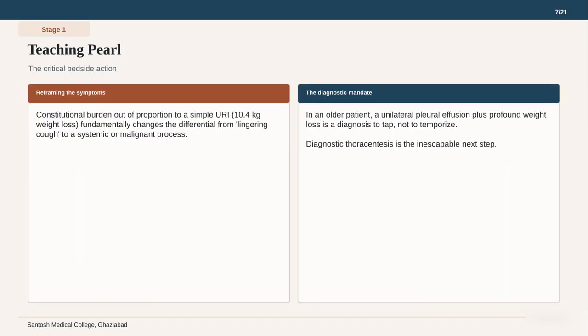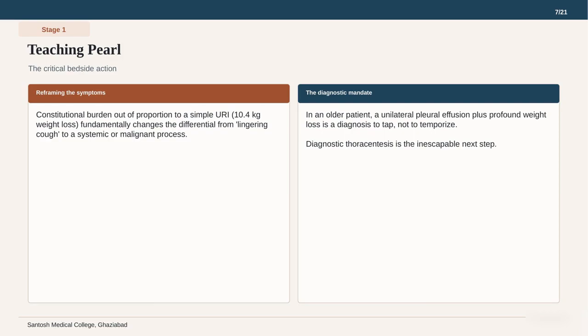This teaching pearl focuses on the critical bedside action required for this patient. As shown in the brown box on the left, the constitutional burden is out of proportion to a simple upper respiratory infection. A 10.4 kilogram weight loss fundamentally changes the differential from a lingering cough to a systemic or malignant process. On the right, the blue box outlines the diagnostic mandate.